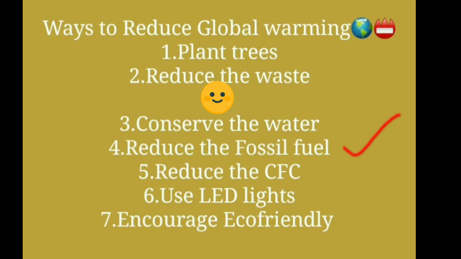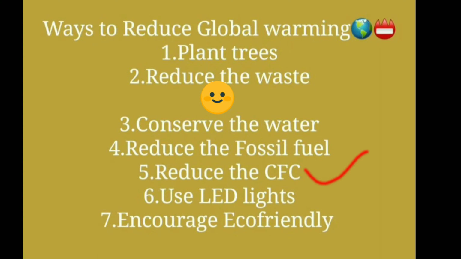Next, reduce CFC, which is chlorofluorocarbon, used in refrigerators and air conditioners. It is believed that this causes depletion of the atmospheric ozone layer, and we should replace it with other eco-friendly gases which do not harm our environment.